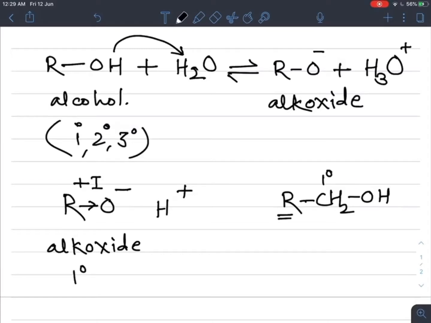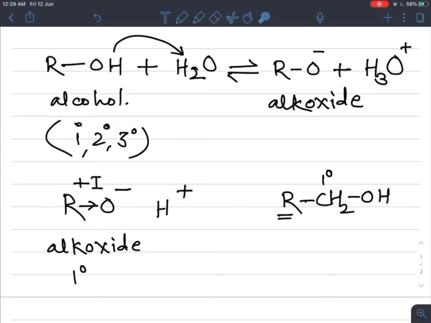The pair of electrons of this bond are pushed towards the oxygen. The electron density on this oxygen is already more, and again these two electrons are pushed towards this oxygen, that is the positive inductive effect.